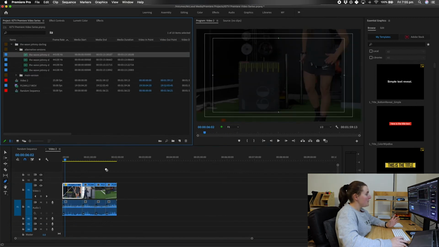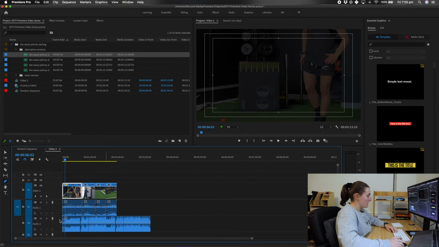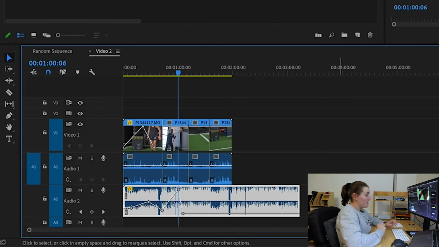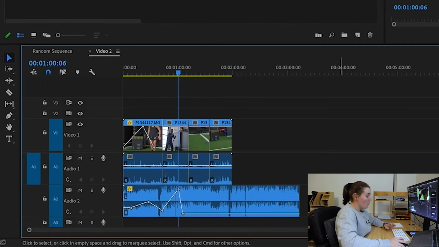Another great thing you can do with the pen tool is if I just drag in an audio clip here, I'm able to manipulate the audio levels. So just with a few hits of the pen tool, I've been able to really change the sort of intensity of the music and the audio levels.